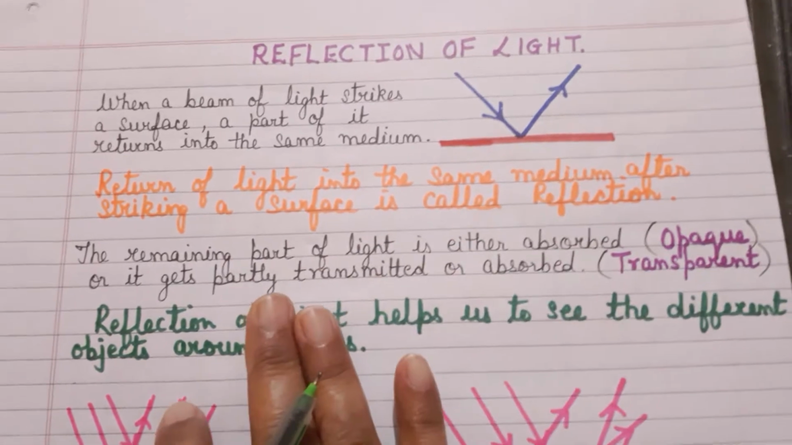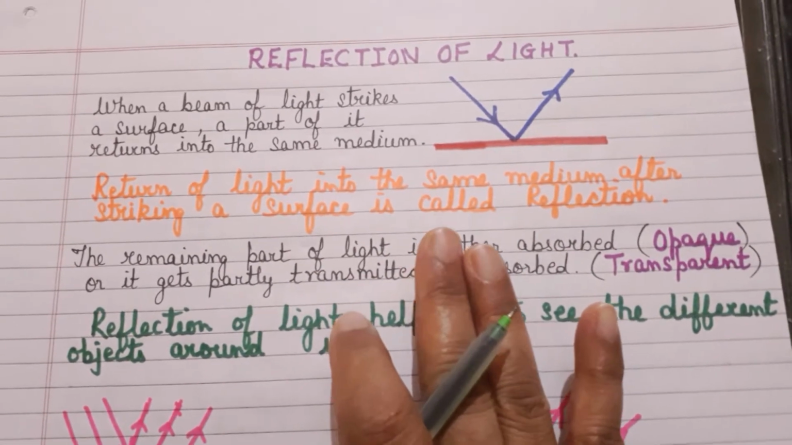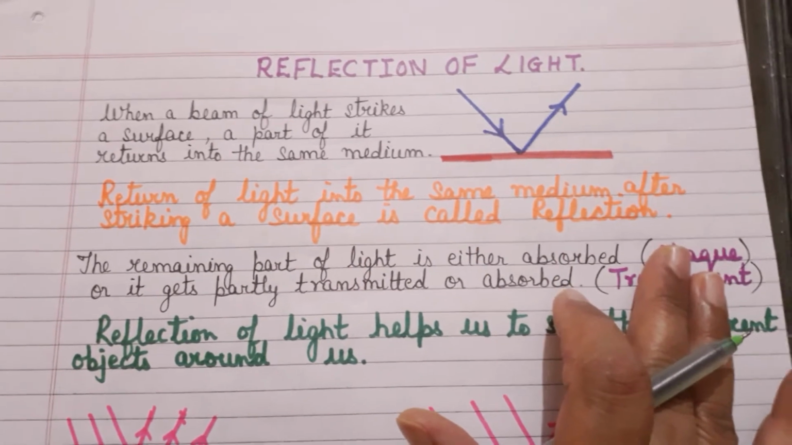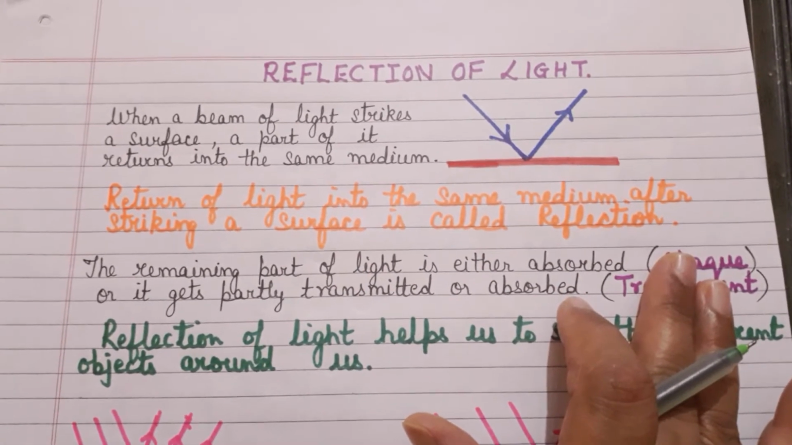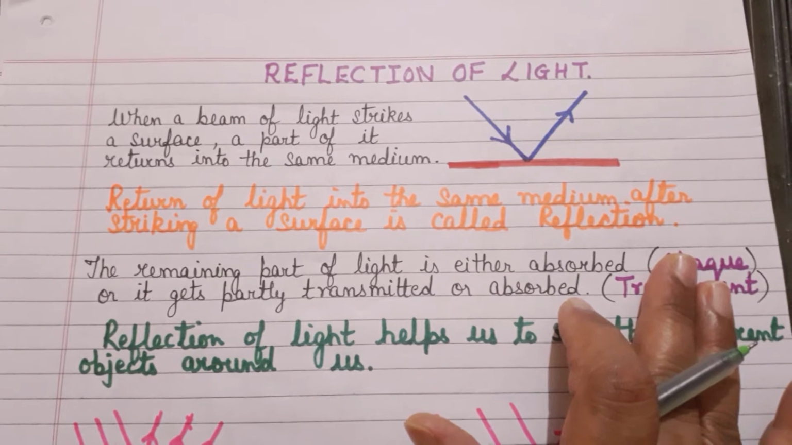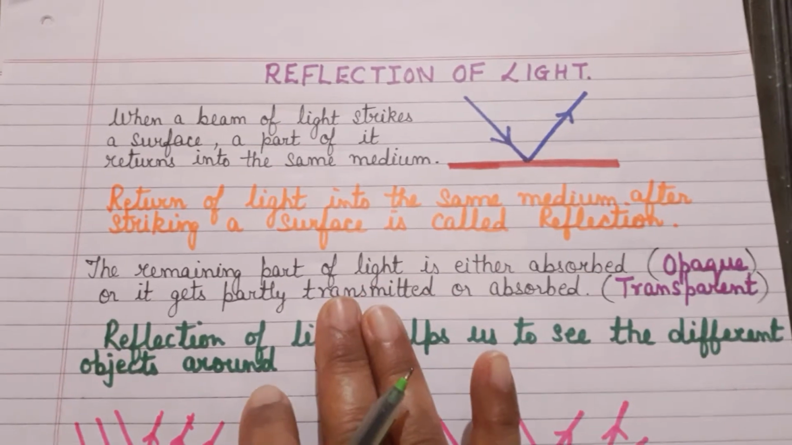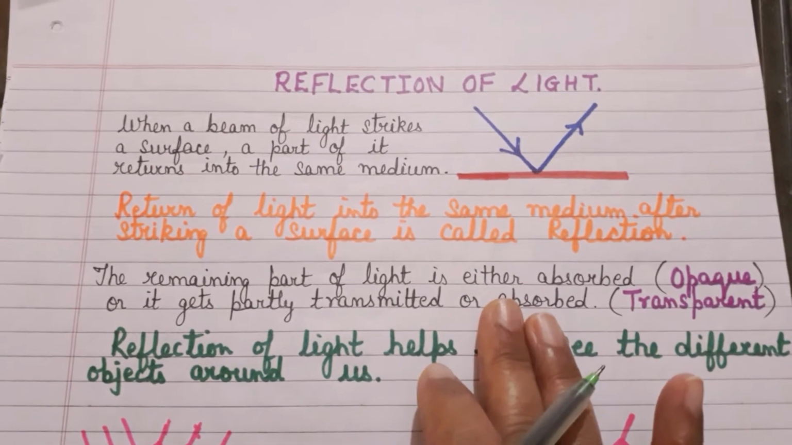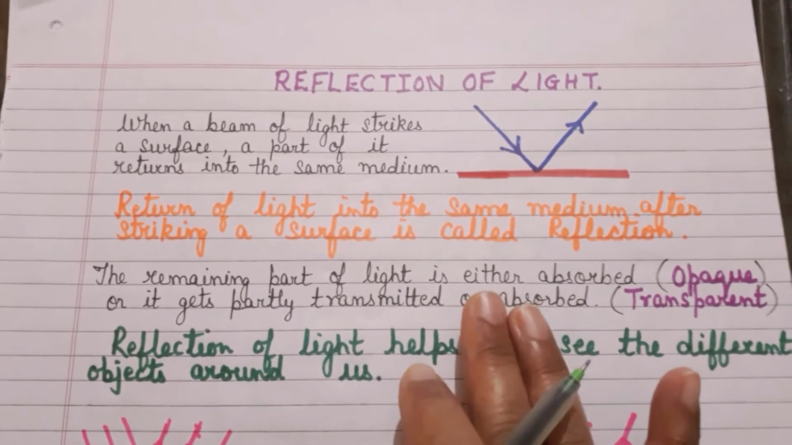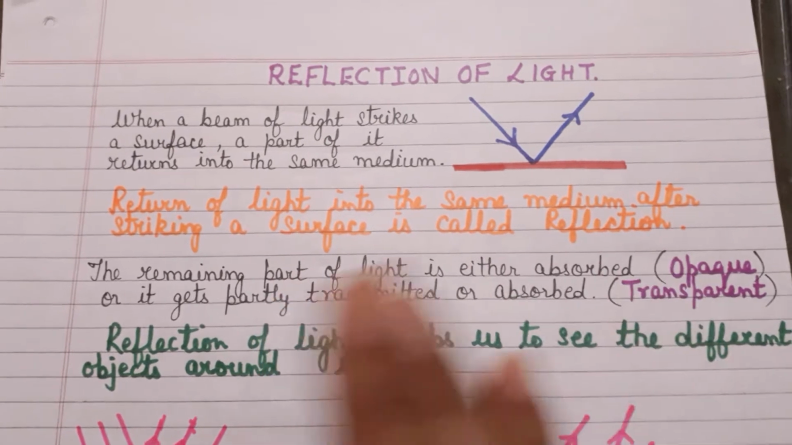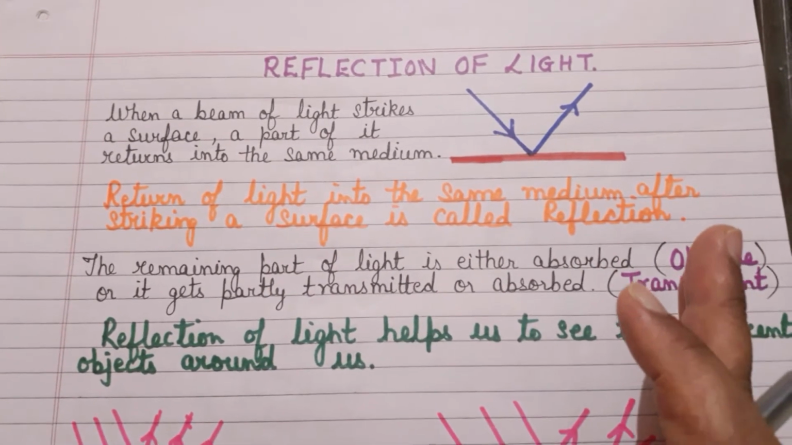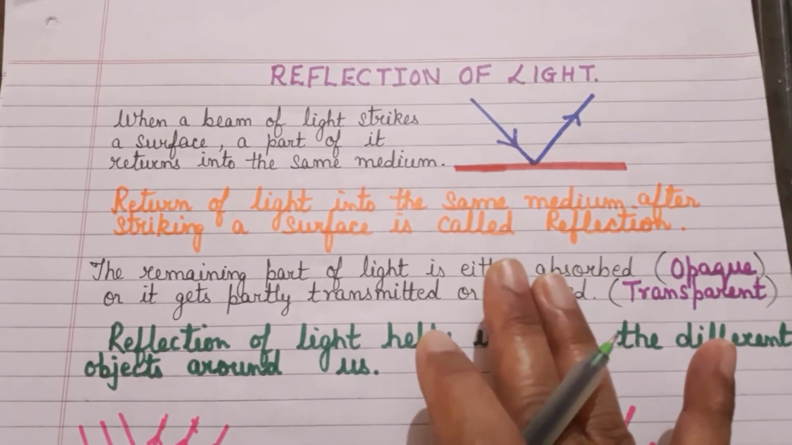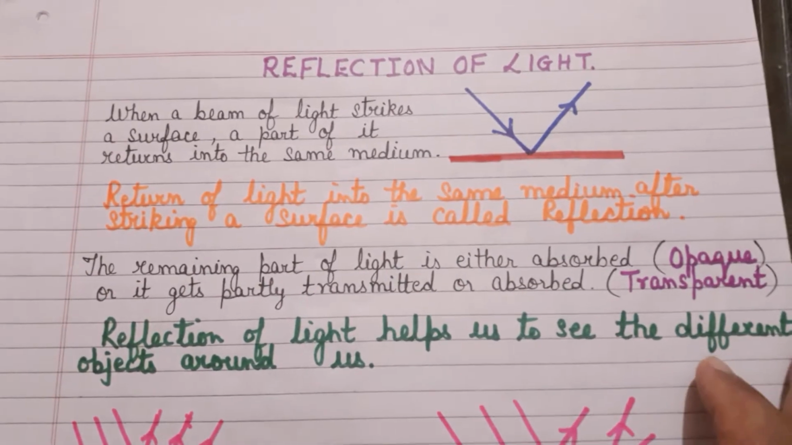Now here I would like to tell you one thing, children. It depends upon the surface. Suppose light is incident on an opaque object, then you will see that a part of it gets reflected and the remaining part gets absorbed. But if light is incident on a transparent object, in that case, you will find that there is very little absorption and more transmission, or more reflection. Right, children? So the phenomenon of reflection depends upon the surface on which light is incident.